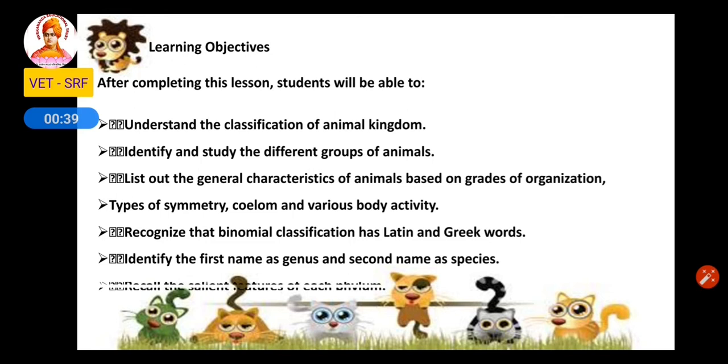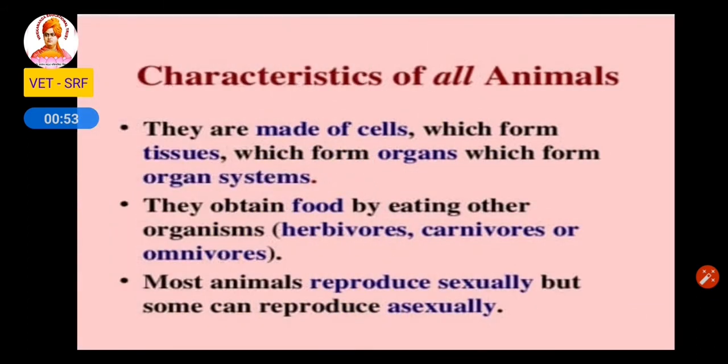Recognize that binomial classification uses Latin and Greek words. Identify the first name as genus and the second name as species. Recall the salient features of each phylum.